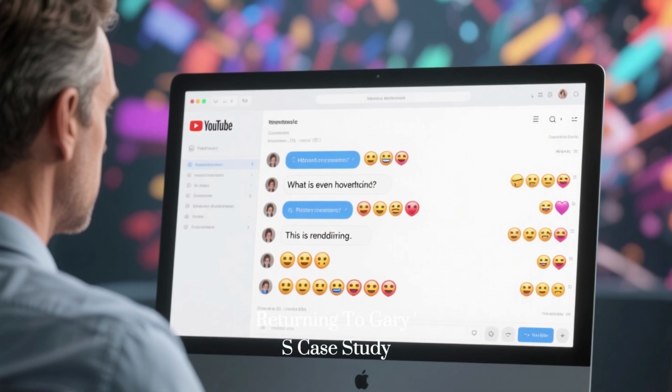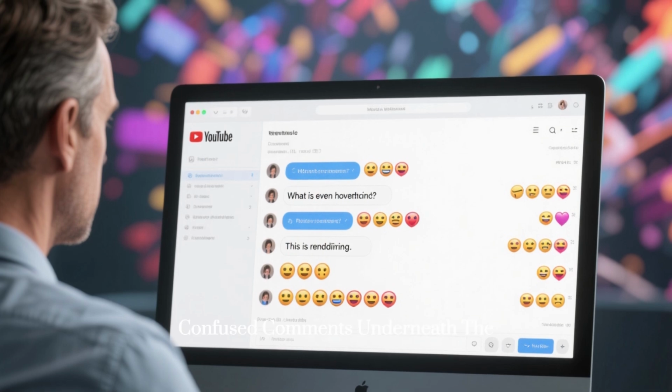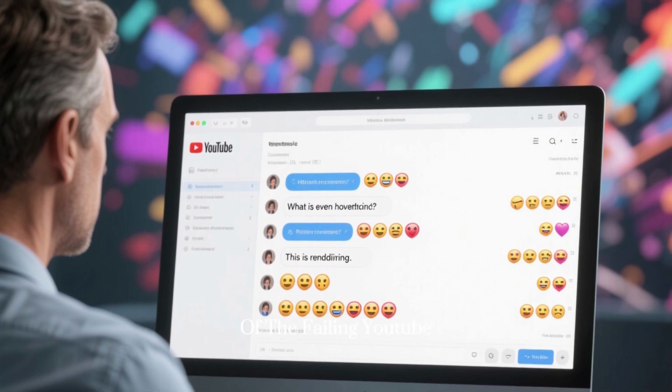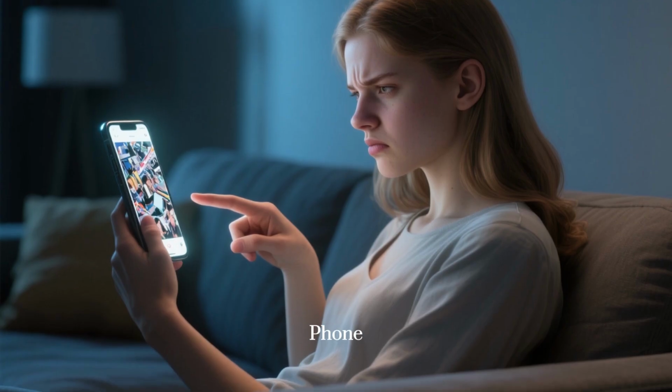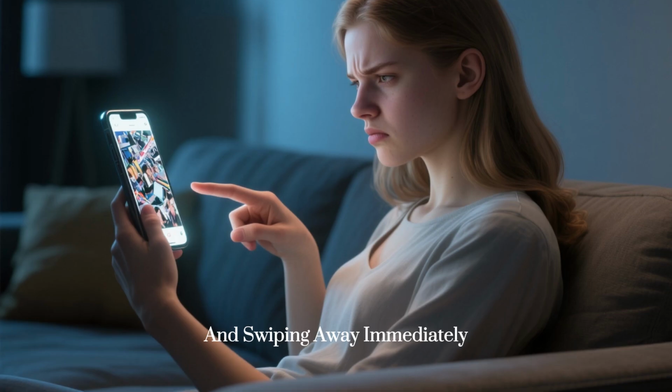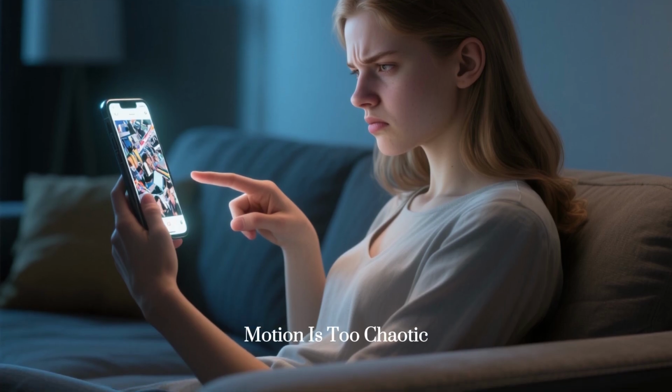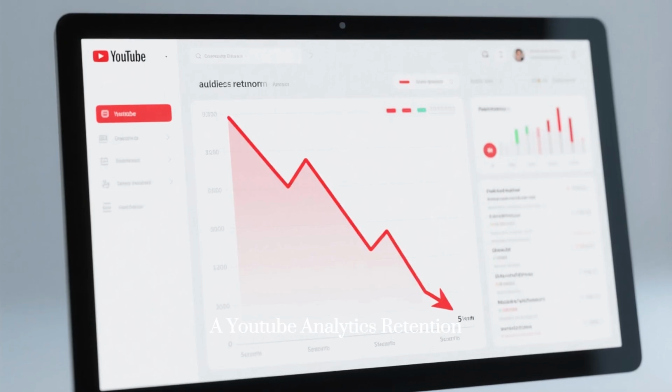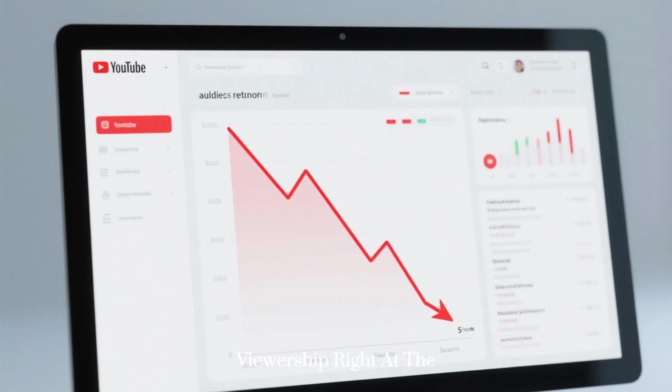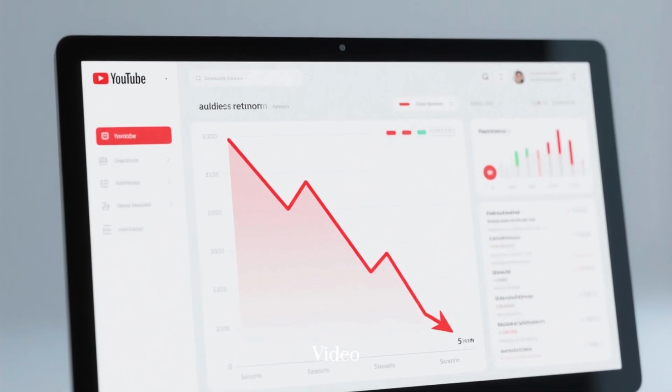Returning to Gary's case study. Zooming in on negative or confused comments underneath the video of the failing YouTube channel. A viewer holding a phone, frowning in annoyance, and swiping away immediately because the video motion is too chaotic. A YouTube analytics retention graph showing a steep, disastrous drop in viewership right at the 5-second mark of the video.